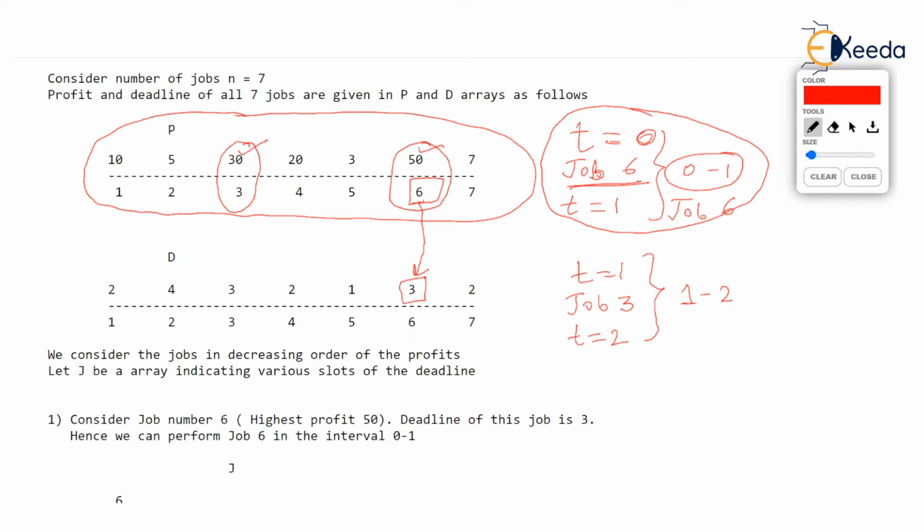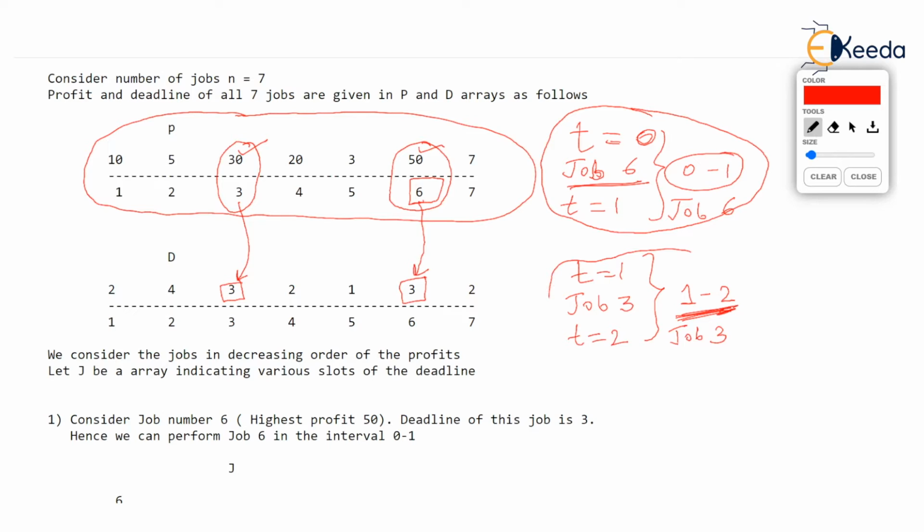But is this okay? Let's see what is the deadline of job 3. Deadline of job 3, as you see, is 3. That means job 3 can be performed up to t equal to 3, because the deadline is 3, and we have already finished this job at t equal to 2. Observe, it has been done in interval 1 to 2. Great. That means in the interval 1 to 2, job 3 has been performed.